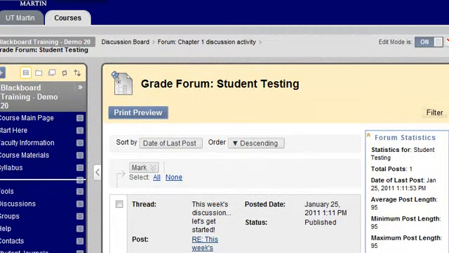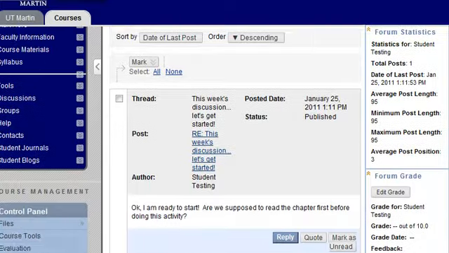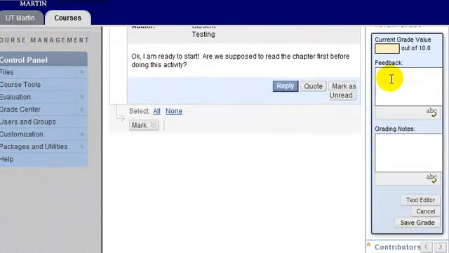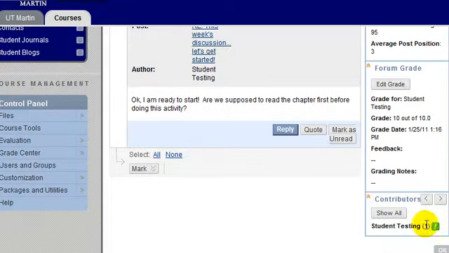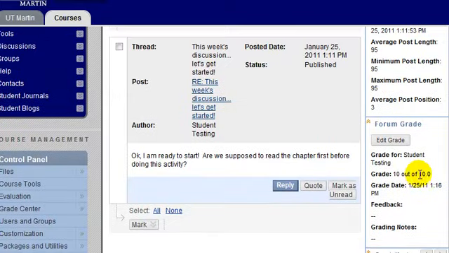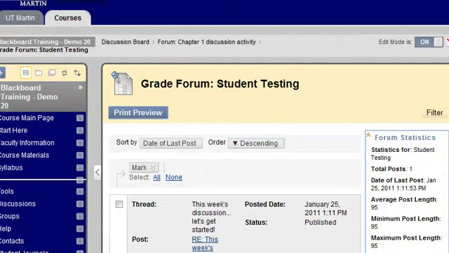And then when I'm ready to grade this student's activity, I click the Edit Grade button. I give them their grade. I'll give them 10 points. I can provide feedback if I'd like, make any notes for my benefit, and click the Save Grade button. The student's discussion has now been graded. They've been given 10 out of 10 points. And that's how you manage your discussion board and grade your discussion board items.